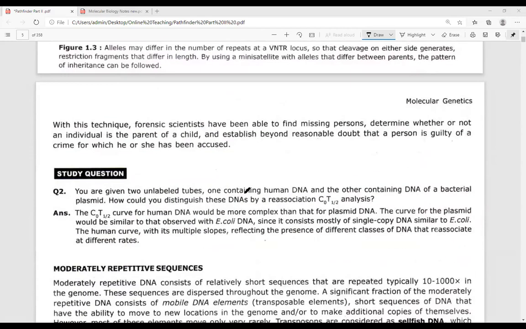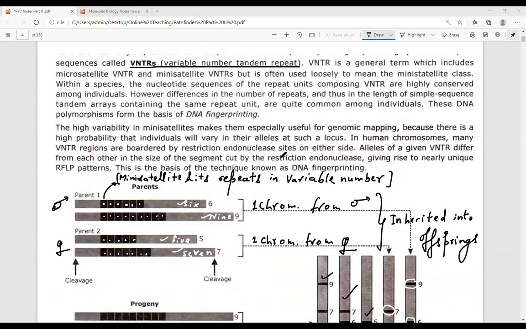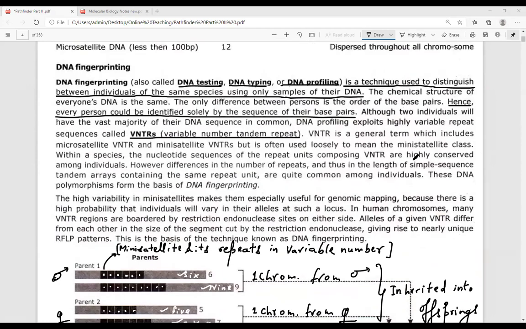I would be showing you some questions and there we would be solving these fingerprints. So see this, VNTRs are highly conserved. Although the variable number tandem repeats, microsatellites and mini satellites are highly conserved among different individuals, different individuals differ in the number of repeats and the length of the simple sequence tandem arrays.